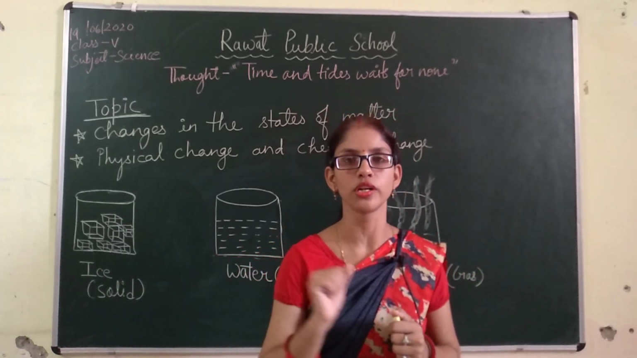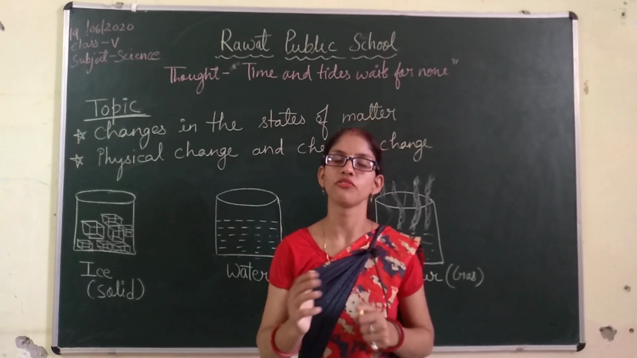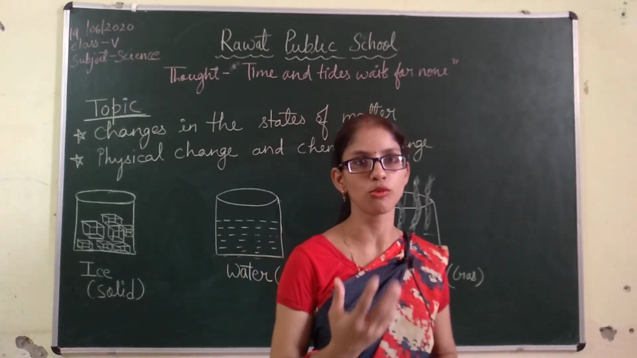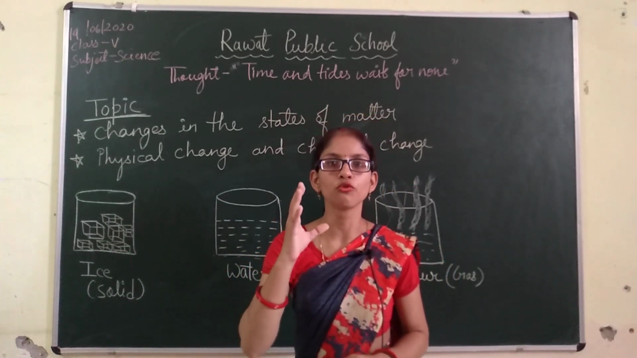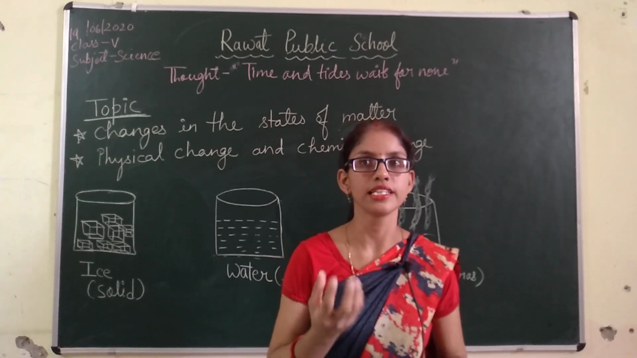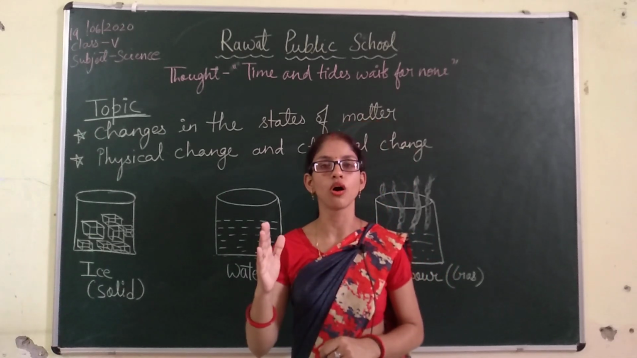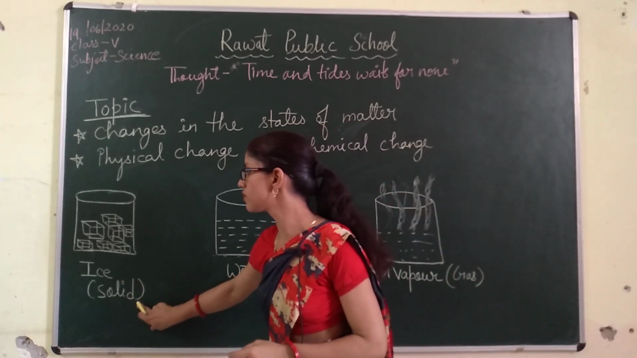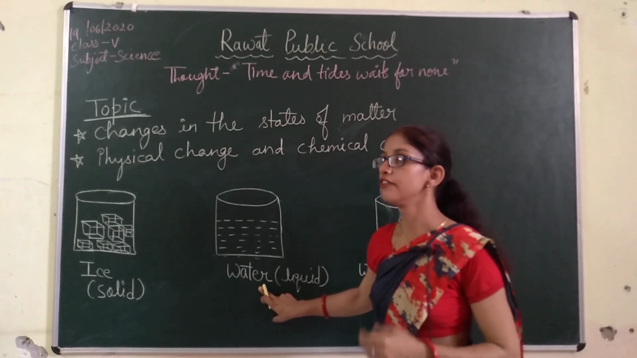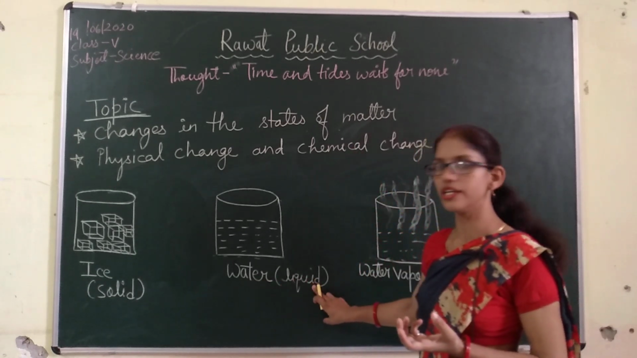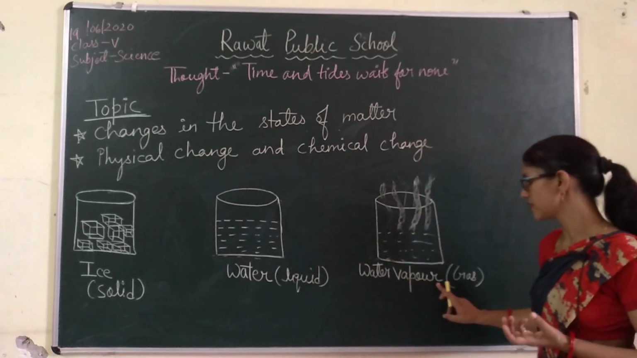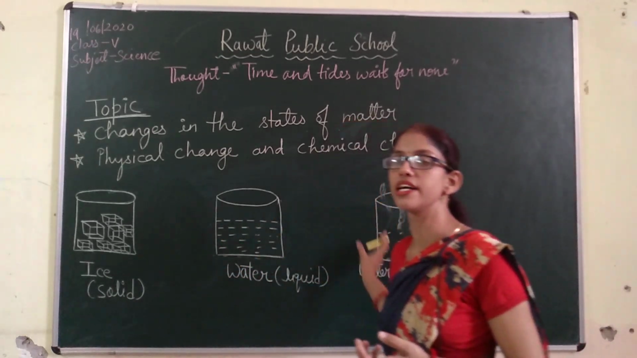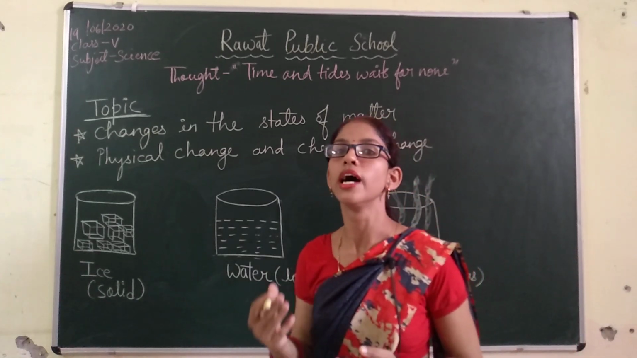For example, ice is the solid form, water is the liquid form, whereas water vapor is the gaseous form of water. So water is matter that exists in all three states. Ice is the solid form of water, water, in which it usually exists, is the liquid state, whereas water vapor is the gaseous state. And how do all these states of matter convert from one state to another?